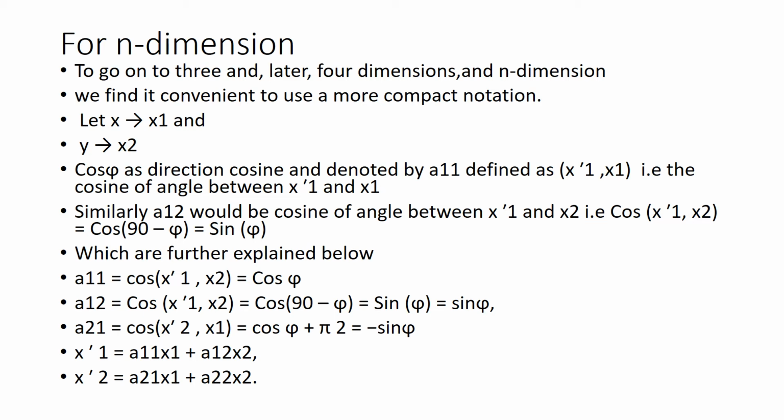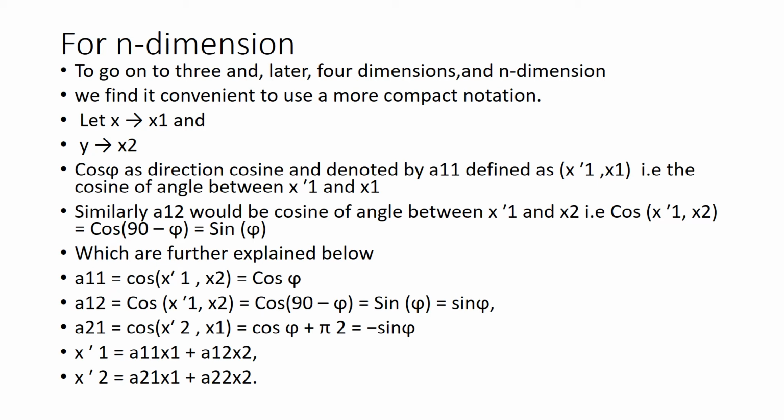Whereas cosine of alpha, sine of alpha are denoted by a11, a12, a21, a22, and are known as direction cosines. As we know, the direction cosine is defined as the cosine of the angle of any vector with the x-axis.